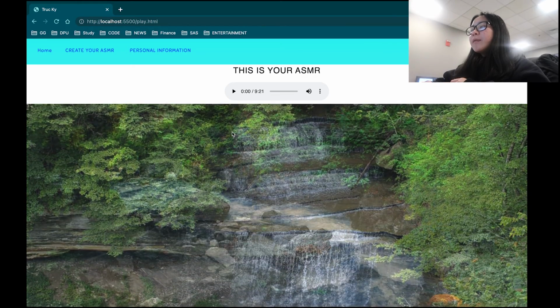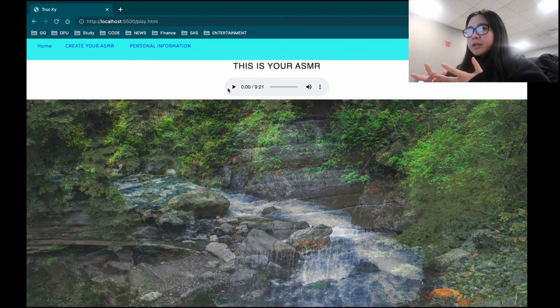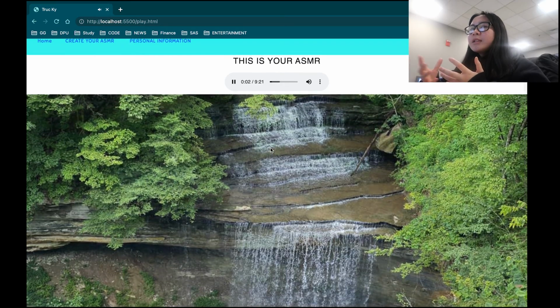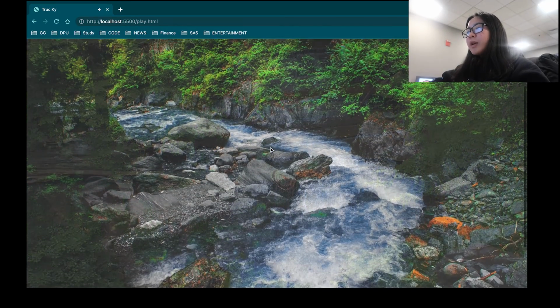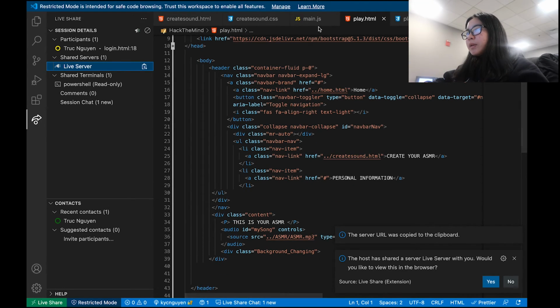After creating, we will go to the play page. In the play page, we have the sound bar where, after we combine the choices of the users, we can play here. Because it's meant to relax and release stress, we have some natural images. Now to the coding problem.